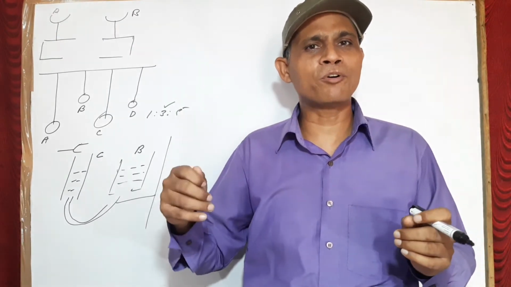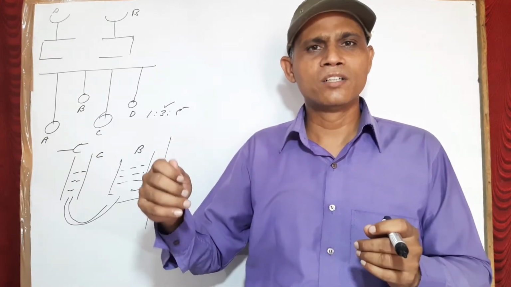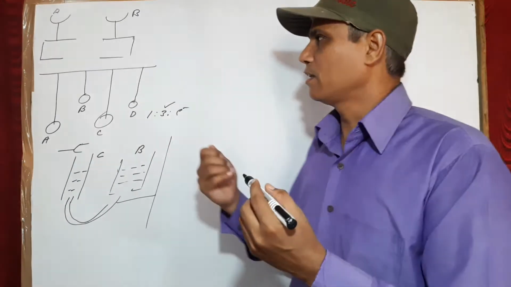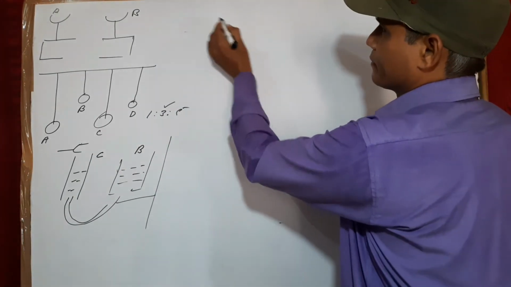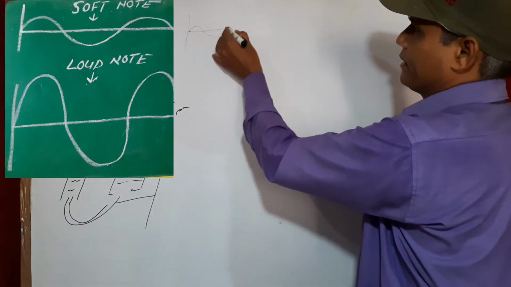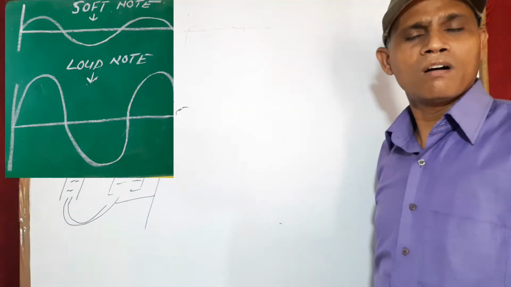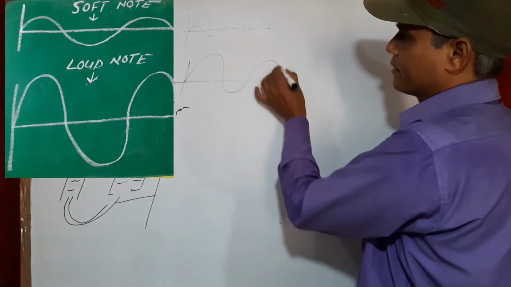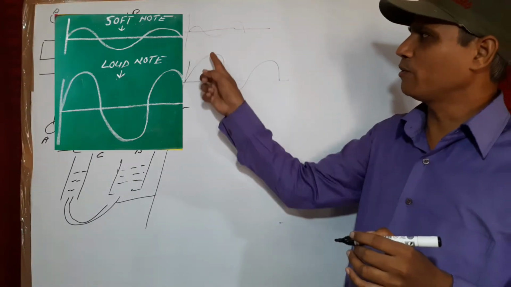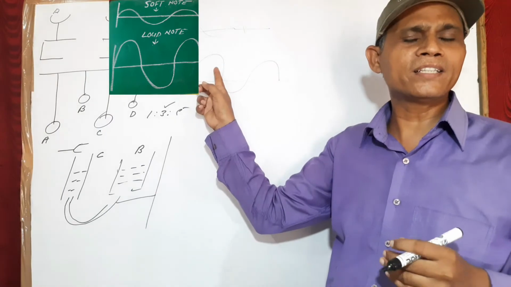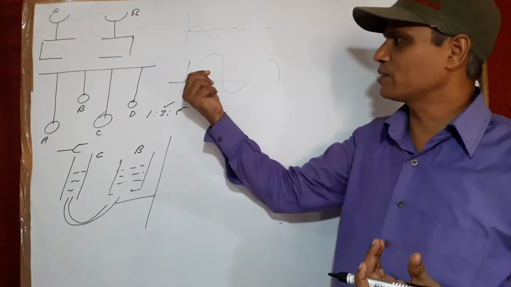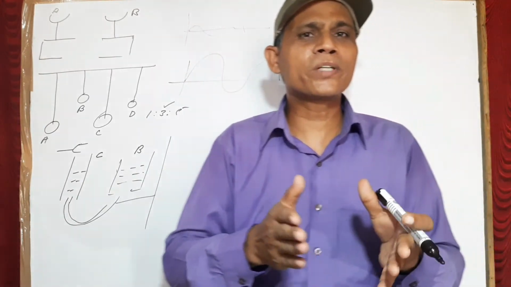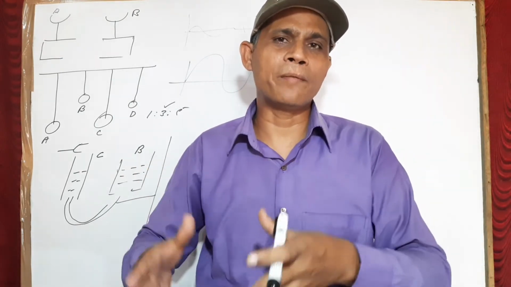If you have a tuning fork and you strike it softly with a rubber pad, and place it in front of the oscilloscope, the pattern will be like this. And if you strike it hard, you will see the pattern will be like this. You can see the amplitude over here is less, and over here it is more. So the loudness of the second case is more and the loudness of the first case is less. Hence you can say loudness depends upon amplitude.